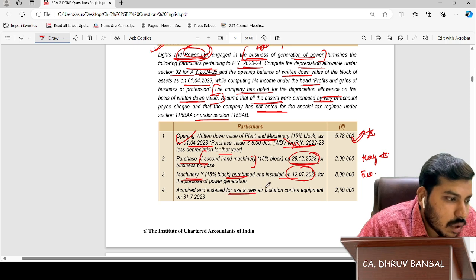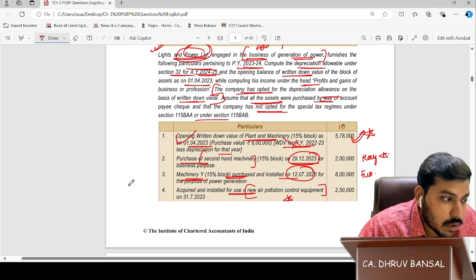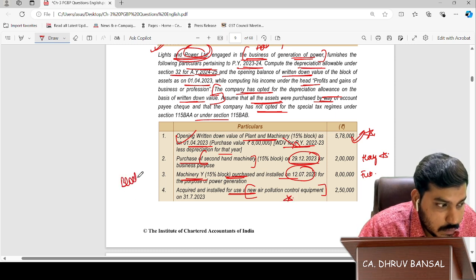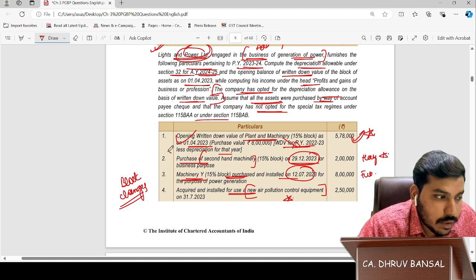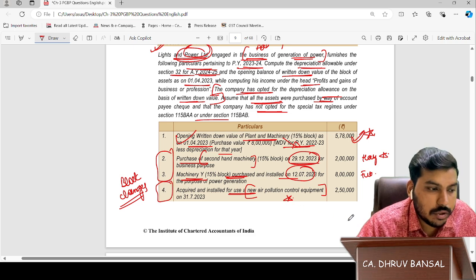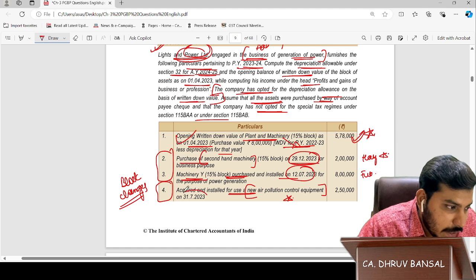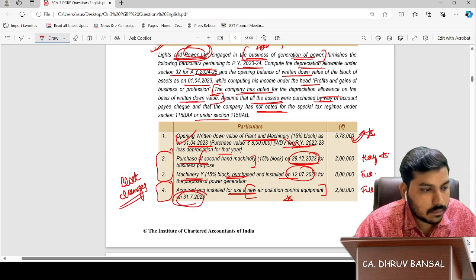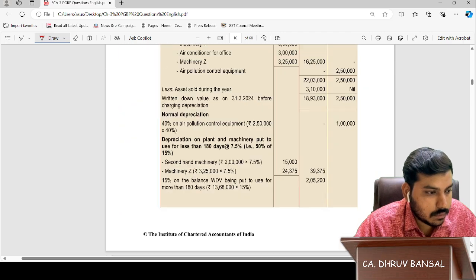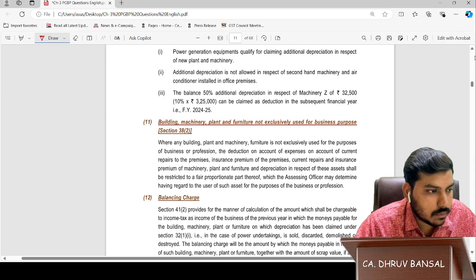Acquired and installed a new air pollution control equipment. Air pollution control equipment, block changes. Are you getting my point? Block changes because this is of a separate rate of depreciation. Okay, sir. But the date is 31 July, so it will be full.